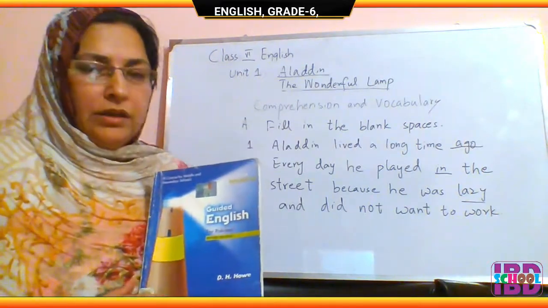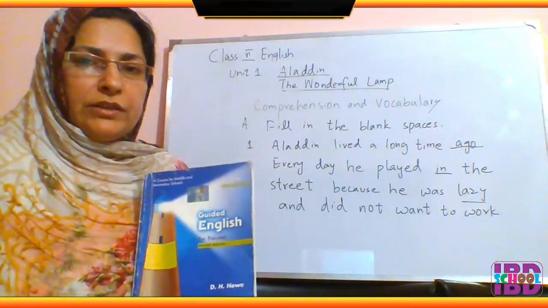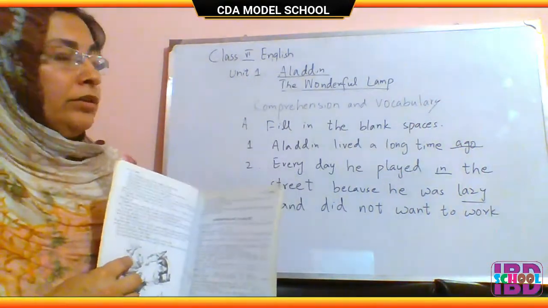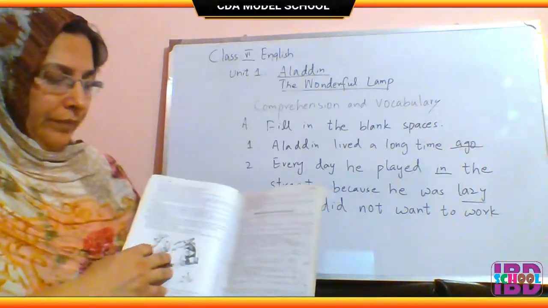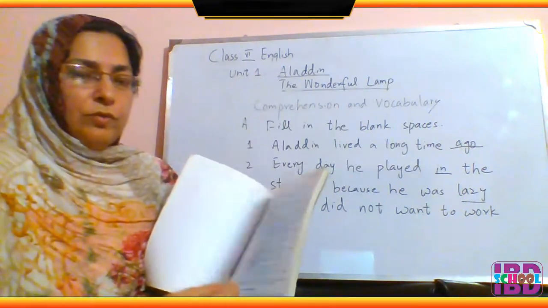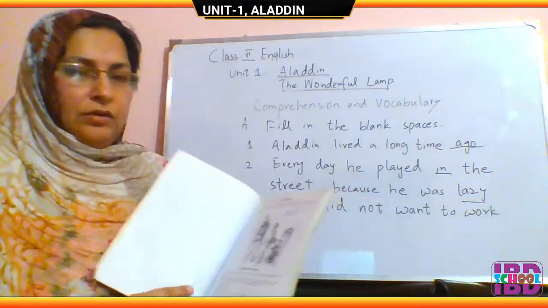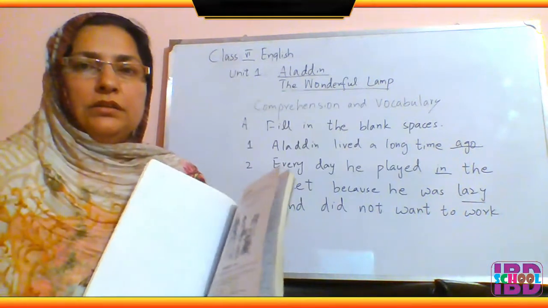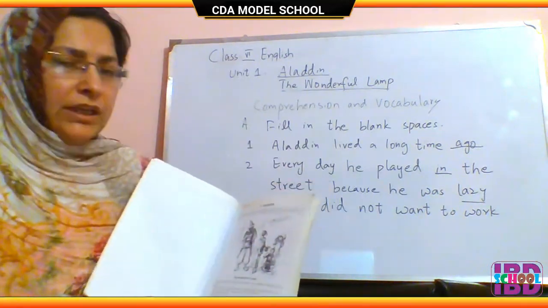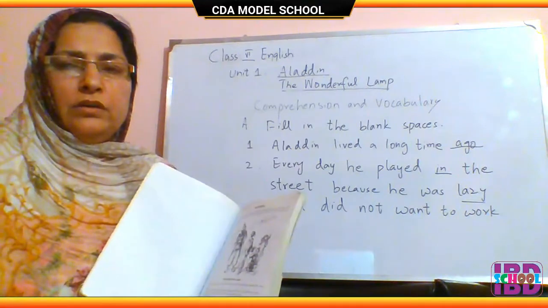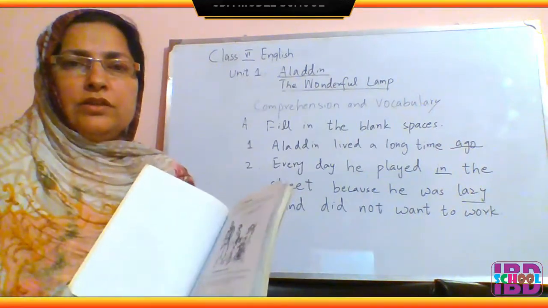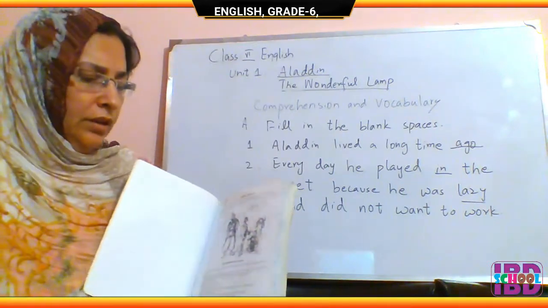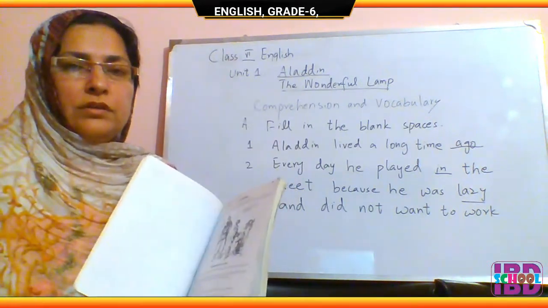Now we are going to have our English lesson, and that is unit number 1, Aladdin, the Wonderful Lamp. This is a story about a boy who was very poor, and he used to live with his mother. He was a lazy boy, so he didn't want to work, and he used to play in the street all the time. And one day, suddenly, he came across a wizard who